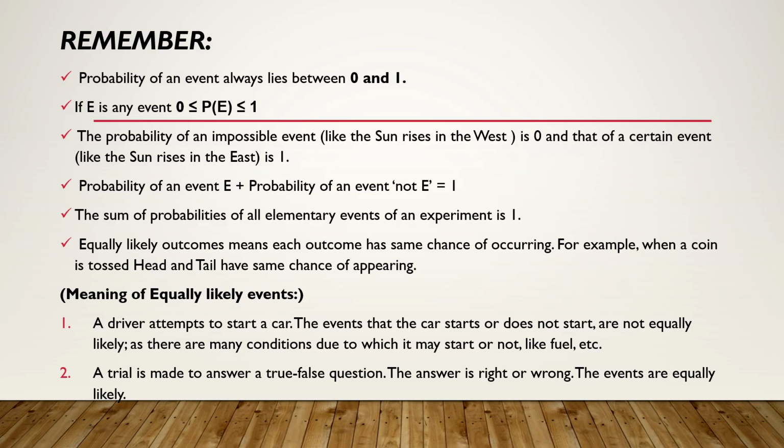The sum of the probabilities of all elementary events of an experiment is 1. Equally likely outcome means each outcome has the same chance of occurring. Now, this equally likely outcomes also you should understand very clearly. Suppose I'm giving two examples. A driver attempts to start a car.